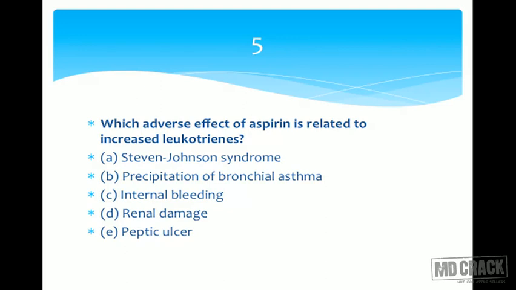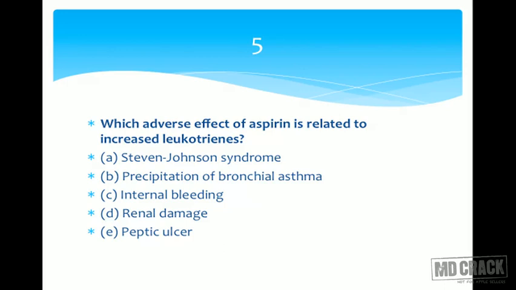Which adverse effect of aspirin is related to increased leukotrienes? Let me just give you a picture. Arachidonic acid metabolism. It goes in two pathways. One is called the cyclooxygenase pathway and the second one is called the lipoxygenase pathway. The cyclooxygenase pathway mainly leads to prostaglandin synthesis and the lipoxygenase pathway leads to leukotriene synthesis. The enzyme there is 5-lipoxygenase that leads to synthesis of various leukotrienes, and the leukotrienes act on the leukotriene receptors. So that's about the arachidonic acid metabolism.